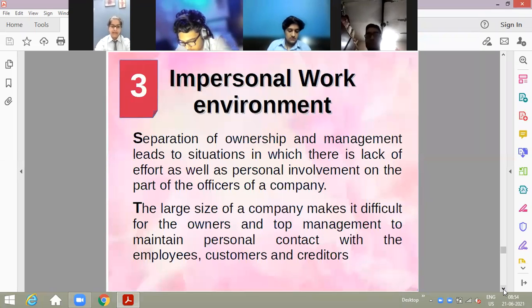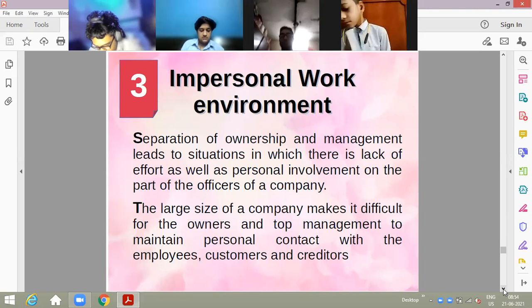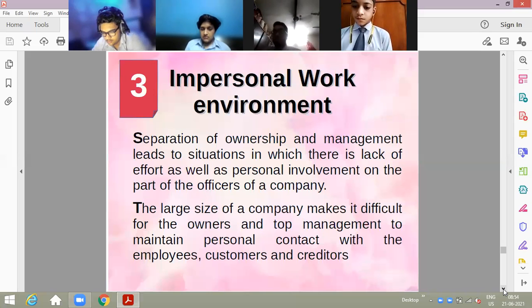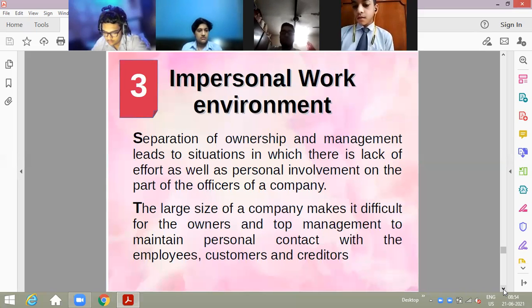Then third demerit, impersonal work environment. Because the company is different from its members, separation of ownership and management leads to situations in which there is a lack of effort as well as personal involvement on the part of the officers of the company. Because people think that we are different from the company. Suppose if I know that my business and I are the same, I would be doing a lot of good business, because I know that any loss arising to the business would affect me directly.